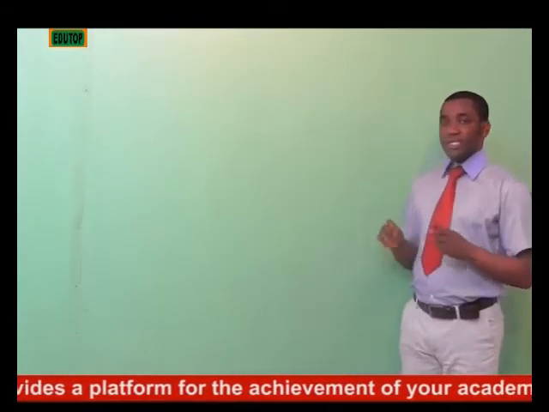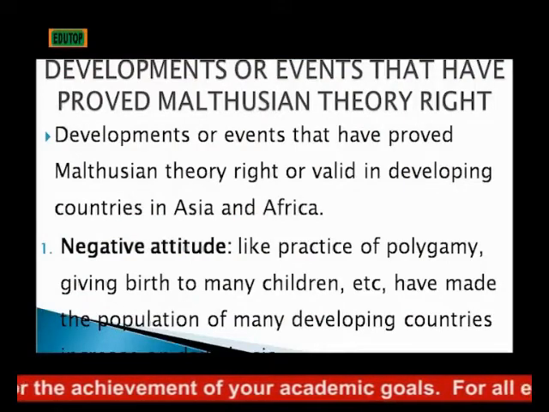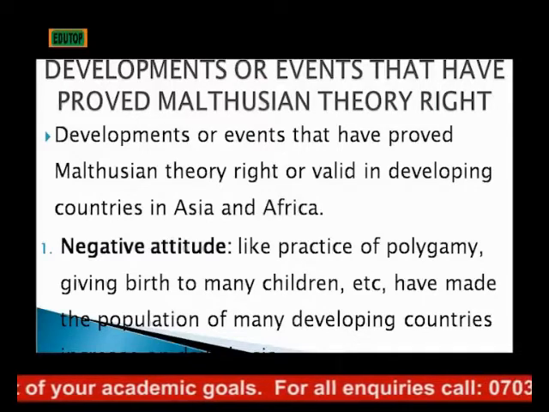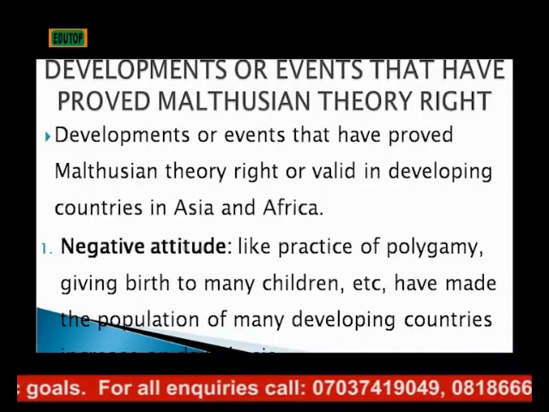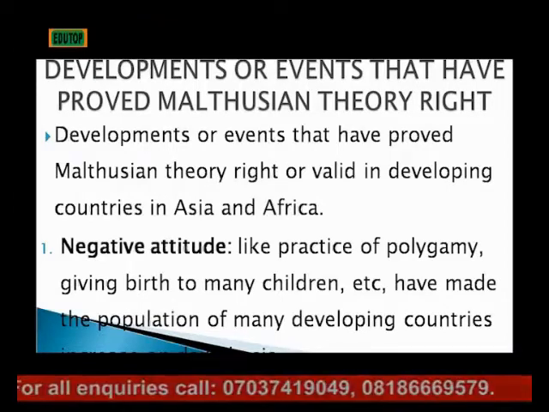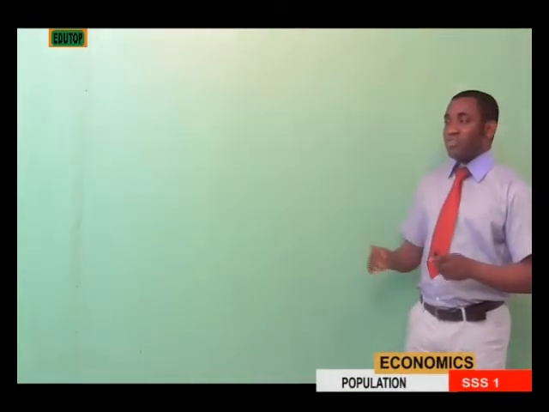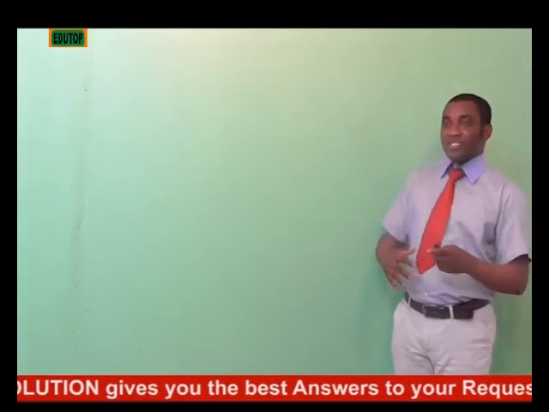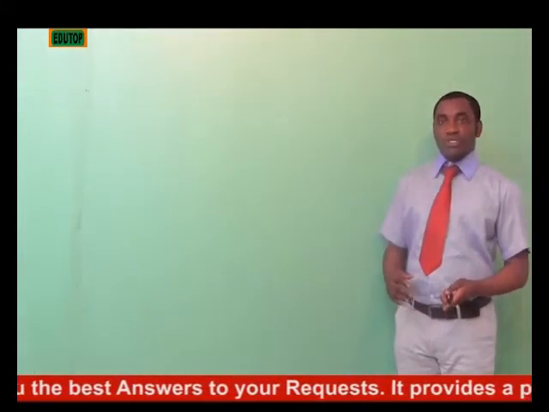First one is the negative attitude, like the practice of polygamy, giving birth to many children, and so on, especially in some developing countries. Such practices have really proved the Malthusian theory right, because with such practices still existing, the rate of population growth will still be increasing at a very high rate compared to that of the available resources.